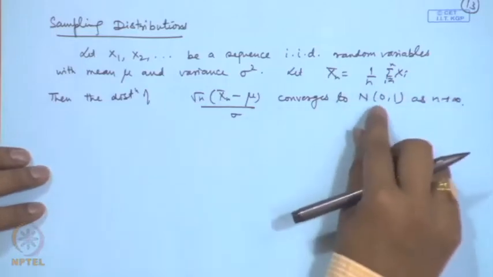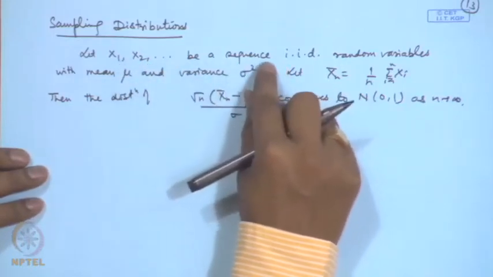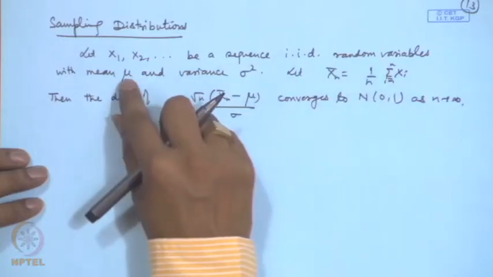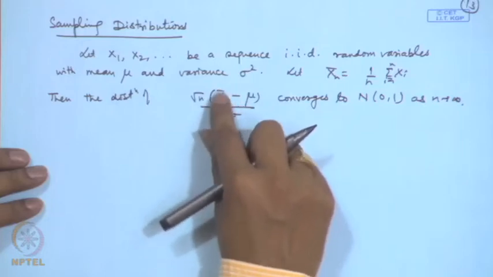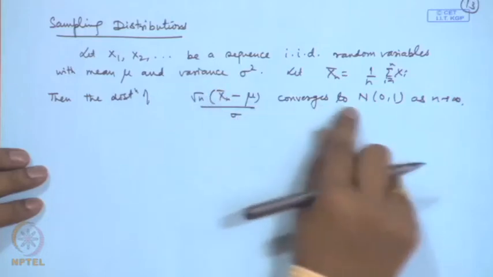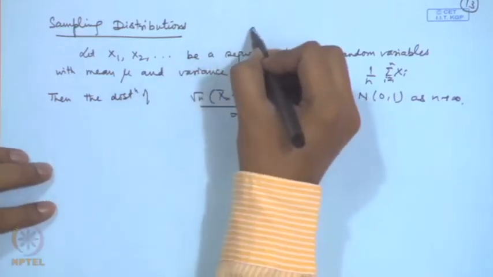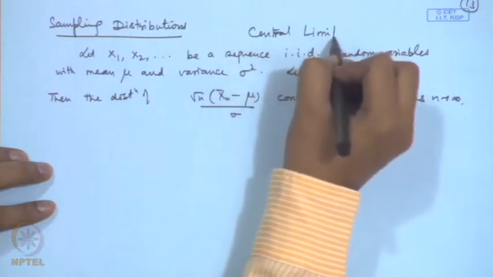Now, this is a very powerful statement. I am considering Xi to be a sequence of any independent and identically distributed random variables, but the mean mu and variance sigma square are given to us. Then the distribution of the sample mean, that is X̄n, is approximately normal. So, this famous result is known as the central limit theorem.